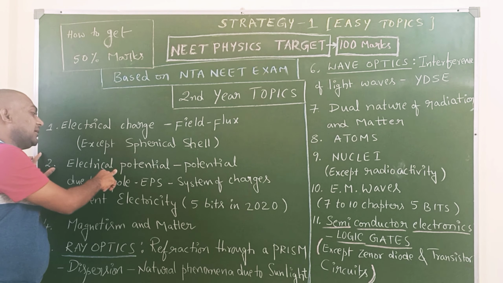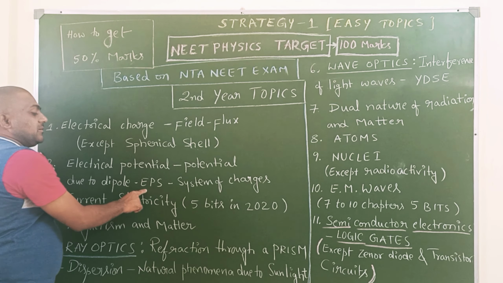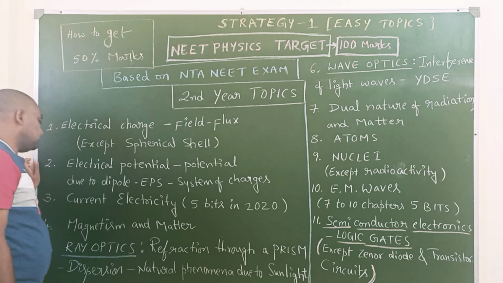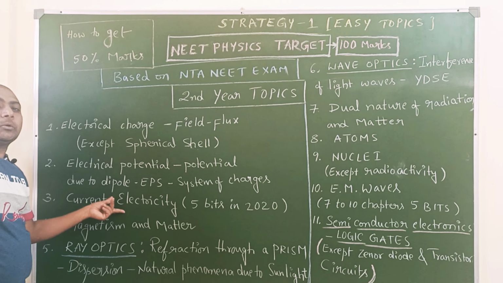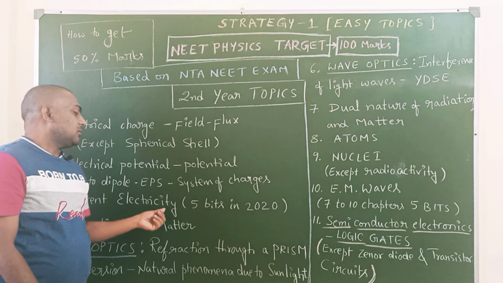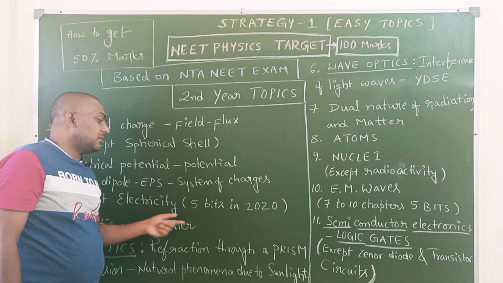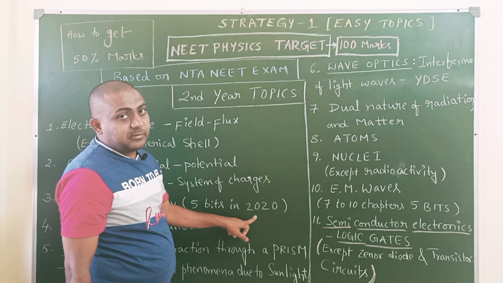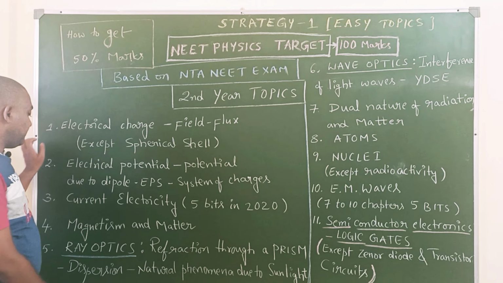Second one, electric potential: potential due to dipole, EPS, equipotential surfaces, system of charges. Next, third one, current electricity. This is the most important chapter, and every student can understand it easily. The main advantage from this one chapter alone is that 5 bits were covered in the 2020 exam. In the 2020 September exam 5 bits, and the October exam also 5 bits from this chapter.